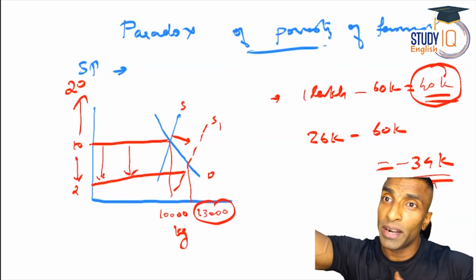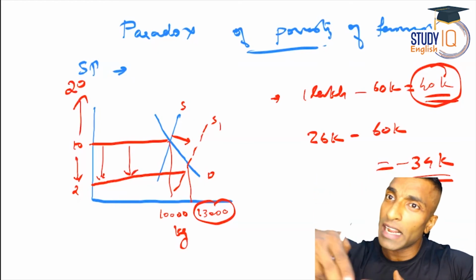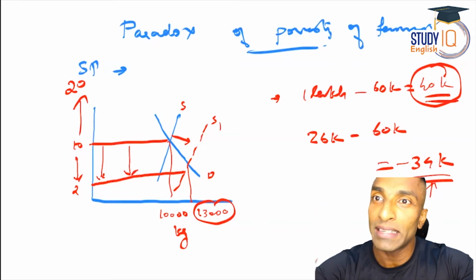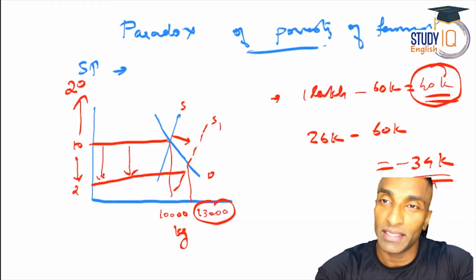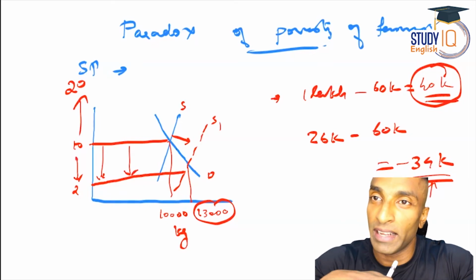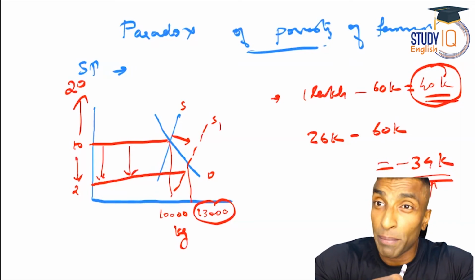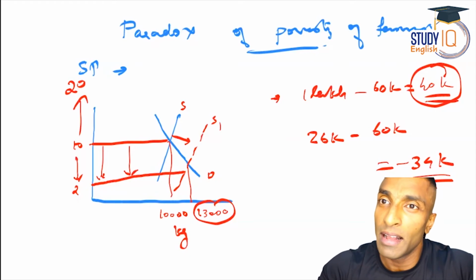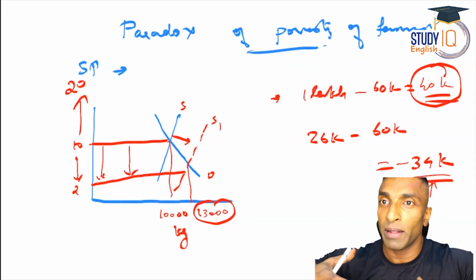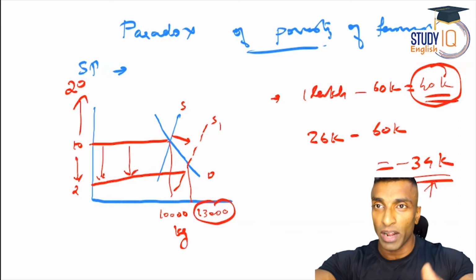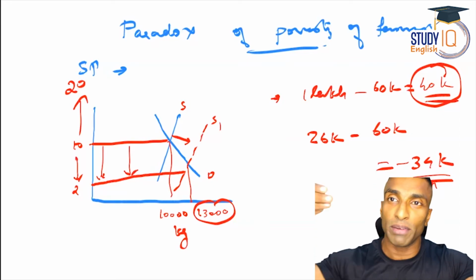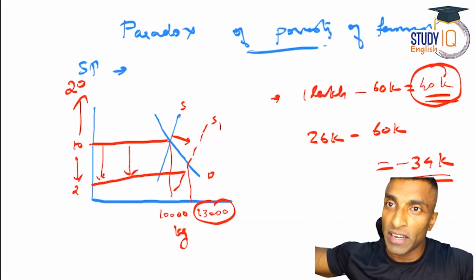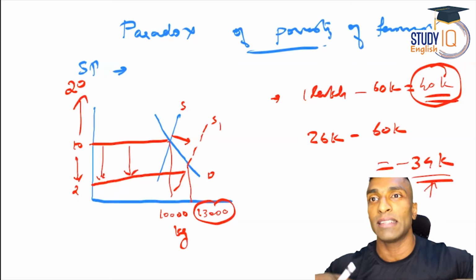But by the time it reaches 100, farmers would have sold it at the time of harvesting itself, or people are waiting at the farm gate itself, the farm gate sale. We will discuss the concept when I discuss APMC and everything later in the chapter on agriculture. This farm gate sale should not be practiced. Actually, it is banned, but still you have borrowed money, there is a loan, so people are waiting there for the harvest. By the time you harvest it, it will be taken away. So the farmer is not going to get any advantage, because the price change will be reflected in the market only after some point of time when they realize that there is a shortage.